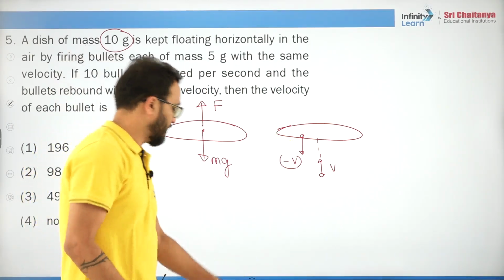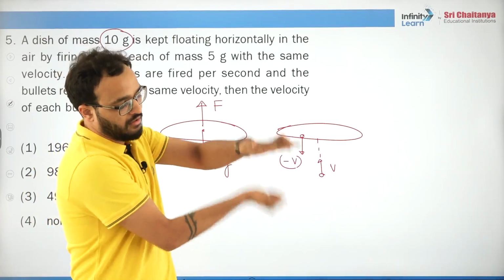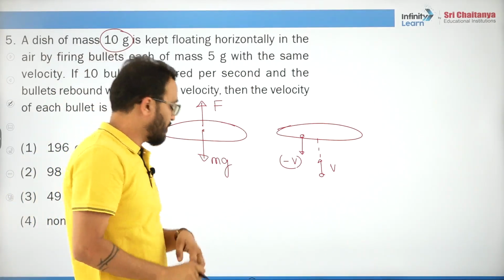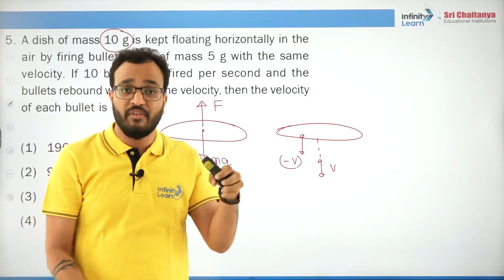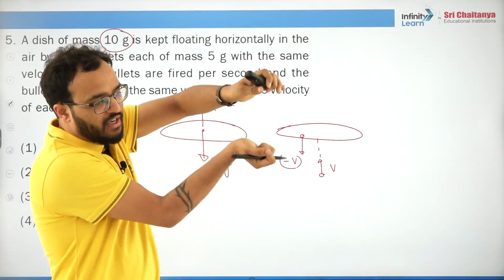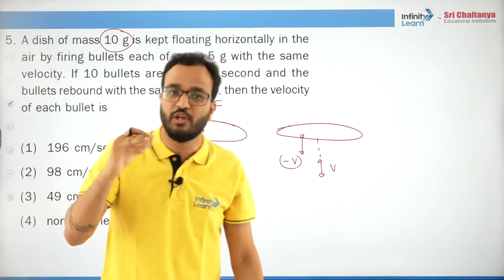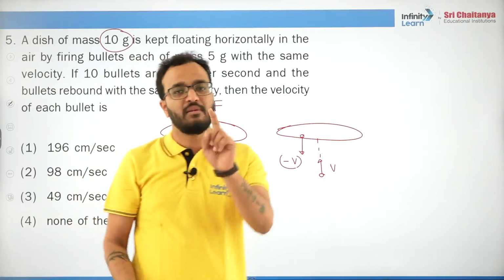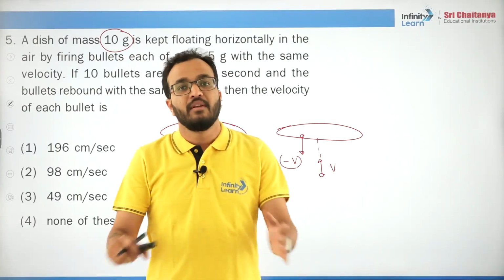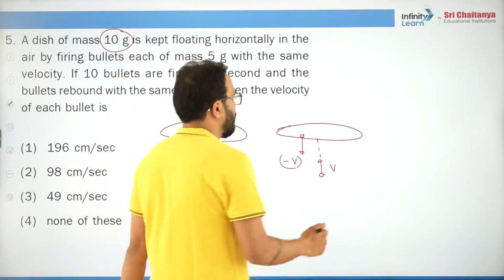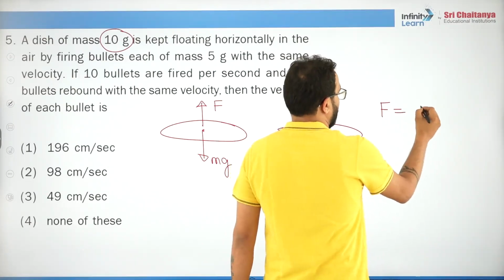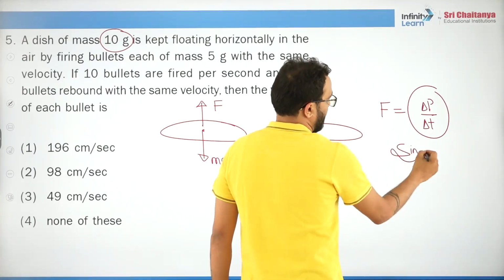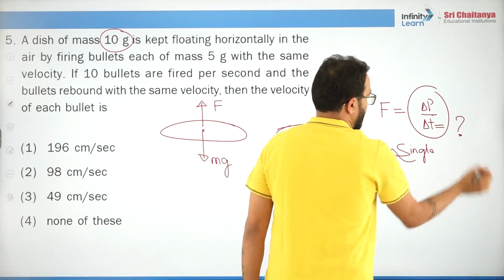When these bullets are going like this, the disc will stay there, because it is continuous. But the problem in this question is that we don't know the time of interaction of a single bullet, because it is very small. Though we know the mass of a single bullet, and the change in momentum of a single bullet is known to us, we don't know the time of interaction, so calculation of force becomes very difficult. Delta p by delta t for a single bullet is not known to us.